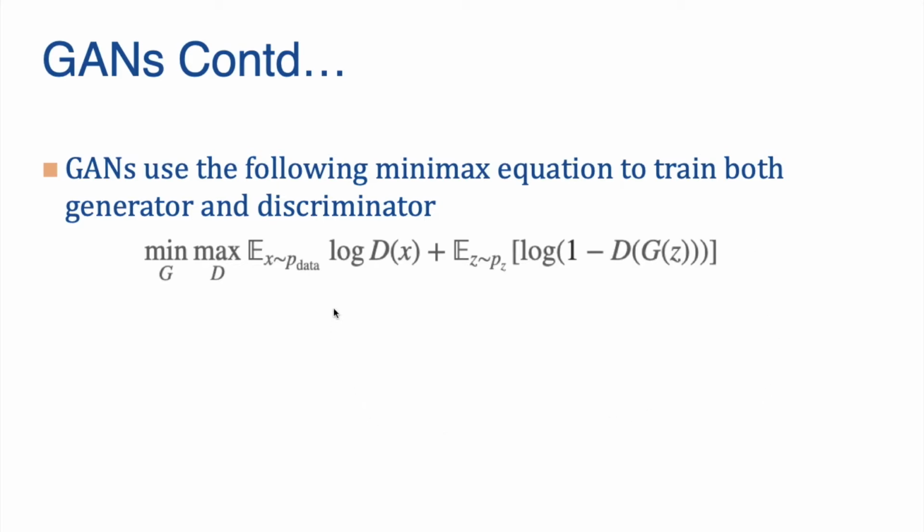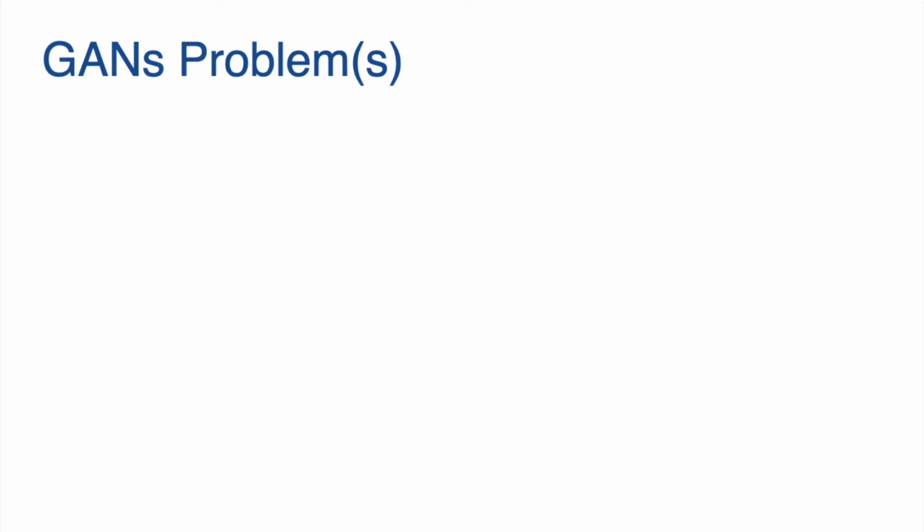Similarly, the discriminator, in this log D of X, is trying to fool the generator by maximizing its probability towards 1.